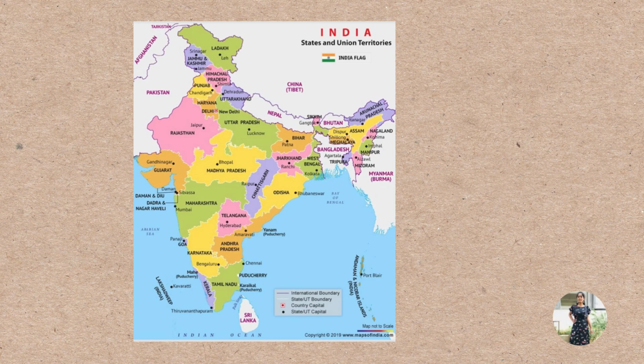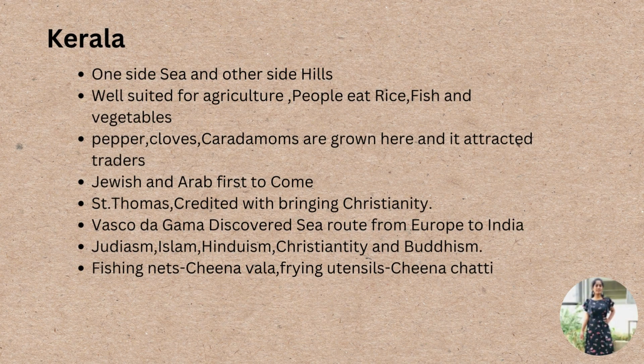So let us see about the Kerala part. Coming to Kerala, as compared to the Ladakh region, which was covered with mountains and snow, Kerala was surrounded by sea on one side and mountains on the other side. Here it was well suited for agriculture. In Ladakh it was not well suited for agriculture because it was covered with snow in all parts all the year.